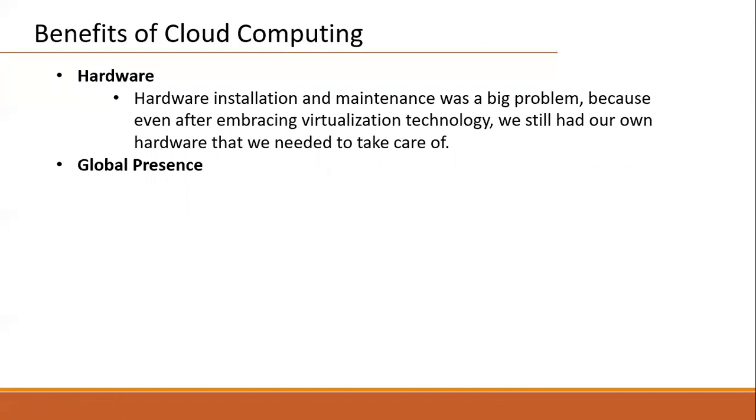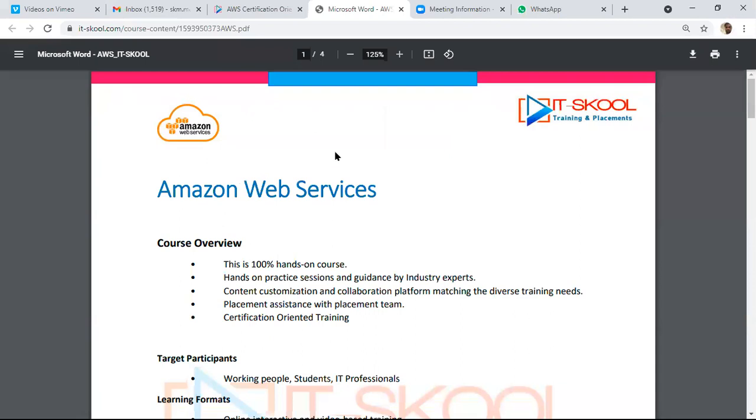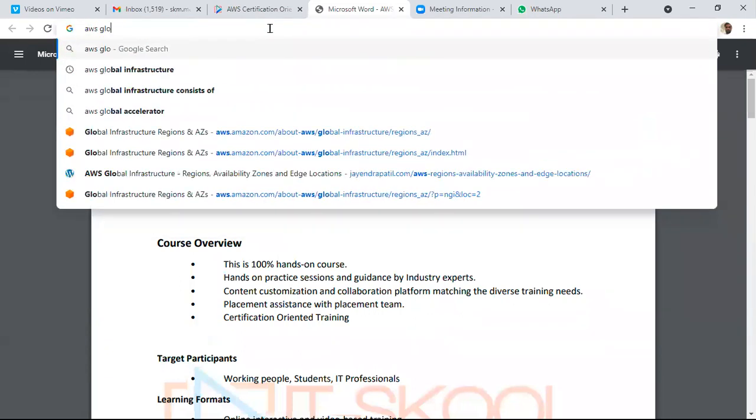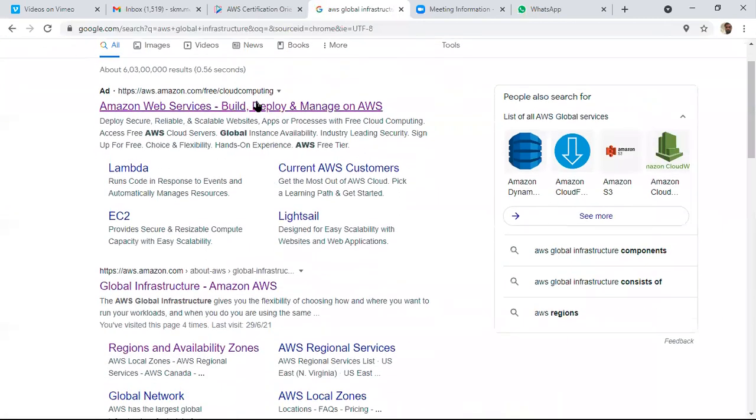That's why we can place our applications and databases in any data center. Only a slight cost difference may be there if you are placing them in different locations. AWS global infrastructure.